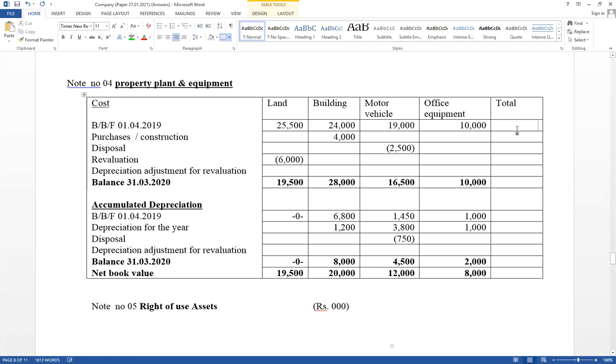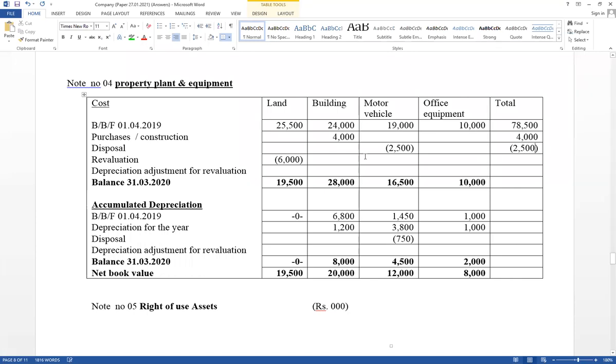Therefore, the cost value total amount equals 78,500. And construction value add 4,000. And disposal, its cost value minus 2,500. And revaluation loss 6,000 minus. Then take the total amount here. It should be equal to the total value here.